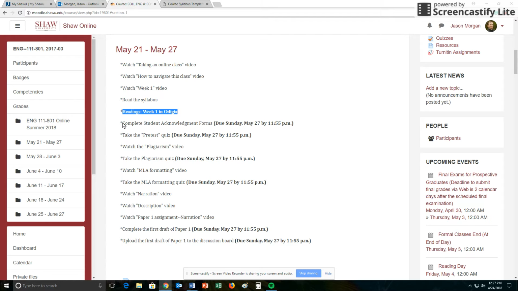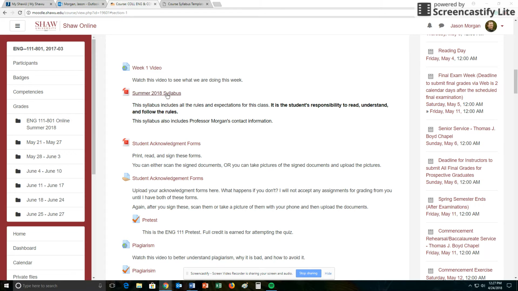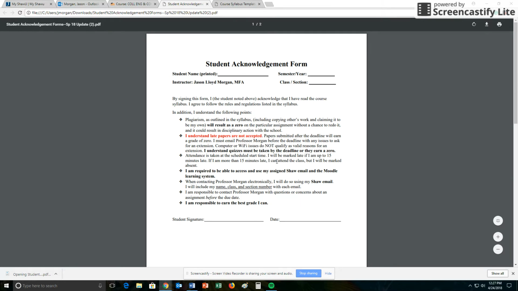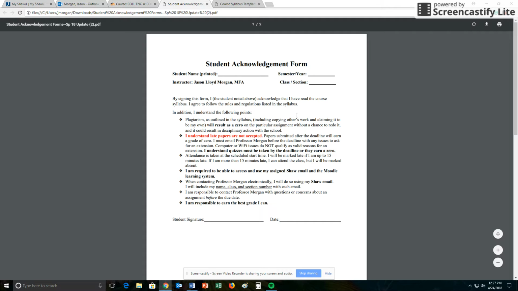Okay. Then you get to complete the student acknowledgement form. Well, what is that? Again, if you just scroll down, so you read the syllabus, student acknowledgement forms are right here. You click here, that loads this up. You'll notice that there are 2 of them, okay? There's 2 pages, 1, 2. What you're going to do is print these up. Go to the library if you don't have a printer home, and you're going to fill them out. Your name, semester, summer, 2018, class section, English 111-801. You're going to read through this, and you're going to sign it and date it, okay? After you've printed these up on real paper.